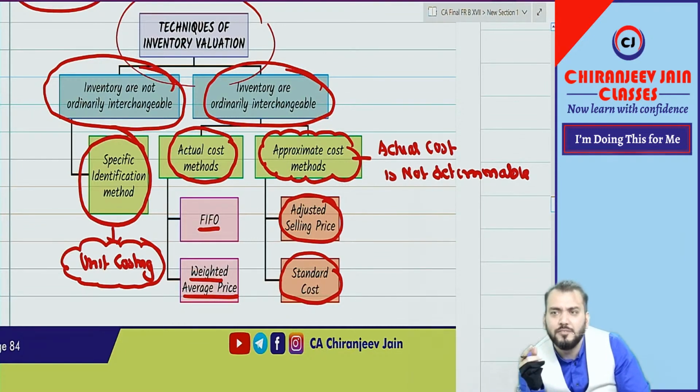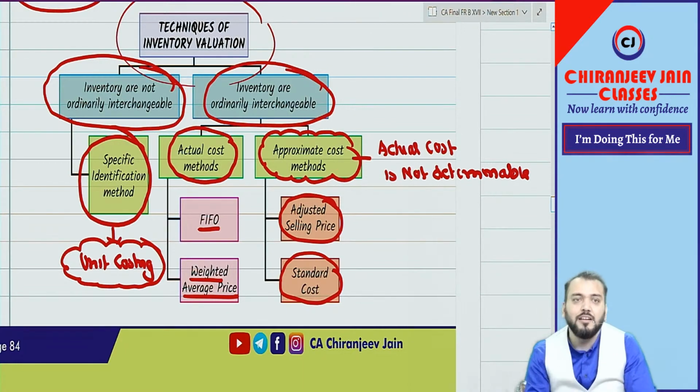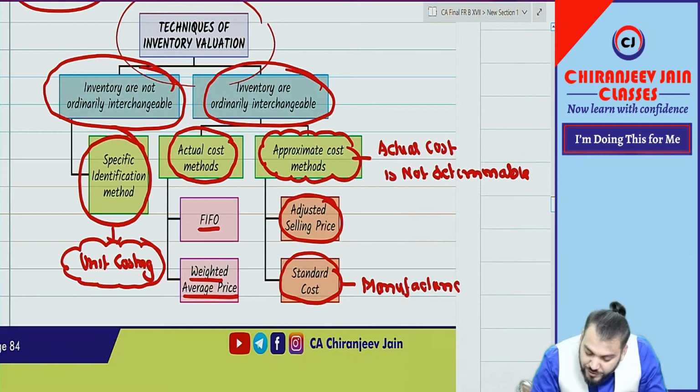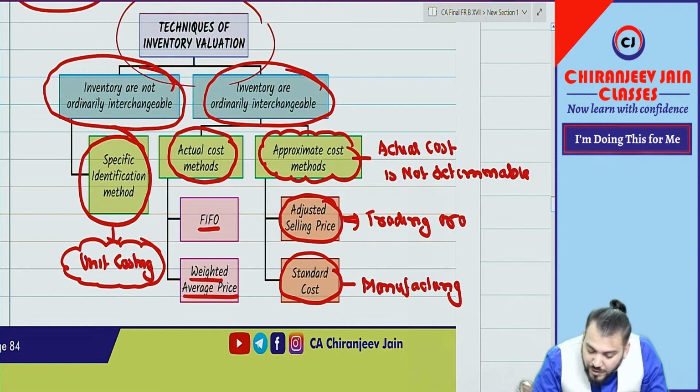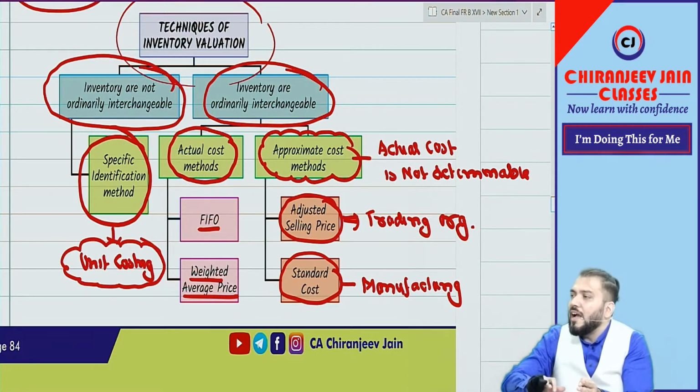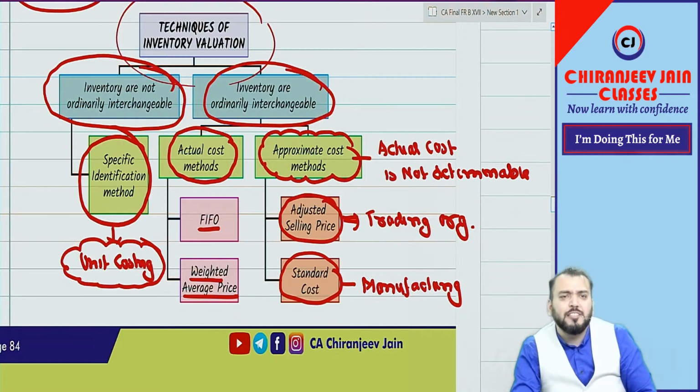Where you have done? In costing subject, therefore I will not teach you what is standard costing. That is not a part of this FR syllabus. But can you see standard costing has been given for which organization? Manufacturing organization. And adjusted selling price has been given for which organization? Trading organization.